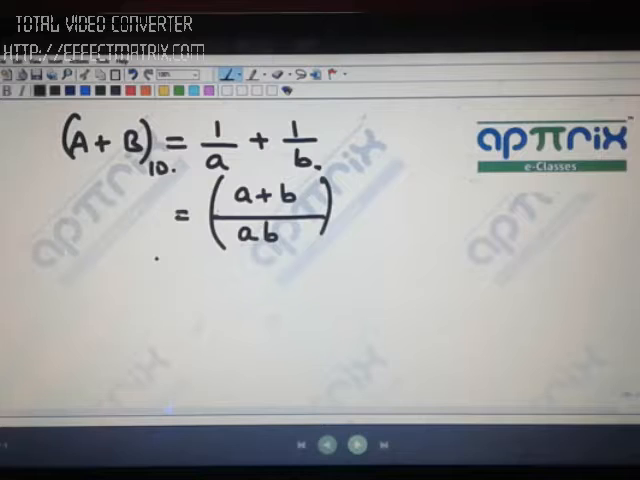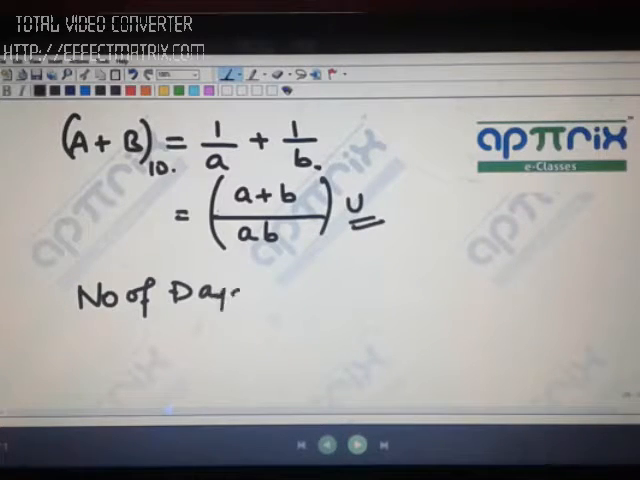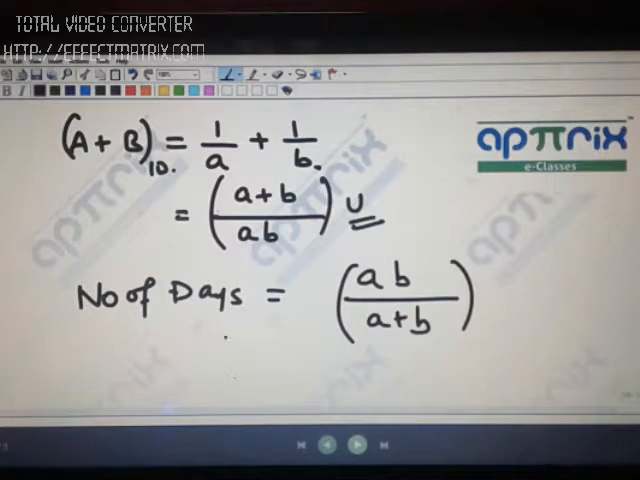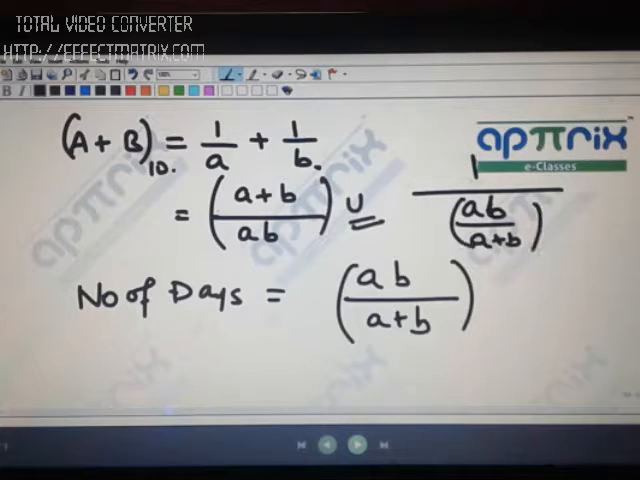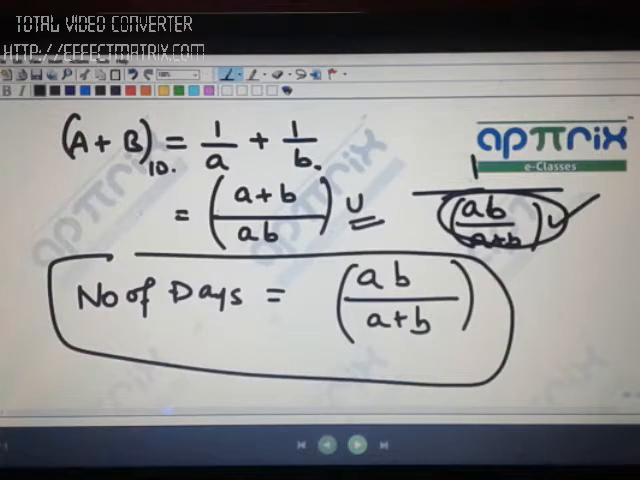So if you want to find out how many days they will take to complete the work together, the answer will be: total work you already know is 1 unit, and this much unit of work they are doing in 1 day. So your answer will be number of days equal to AB by A plus B, because in these many days they will finish the entire work. Okay, so you just calculate 1 day work, and if you write in this 1 by something format, this is actually number of days. So that's how they write it in the books as a formula.